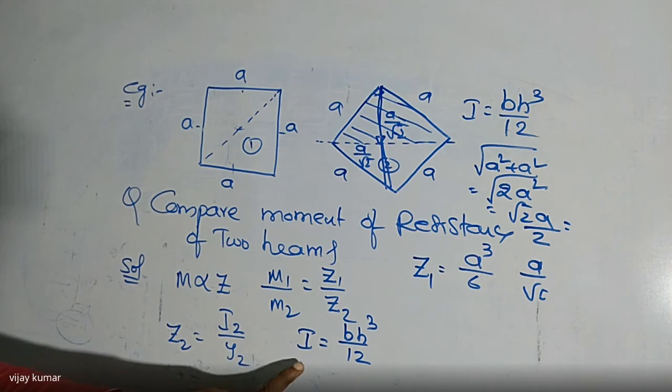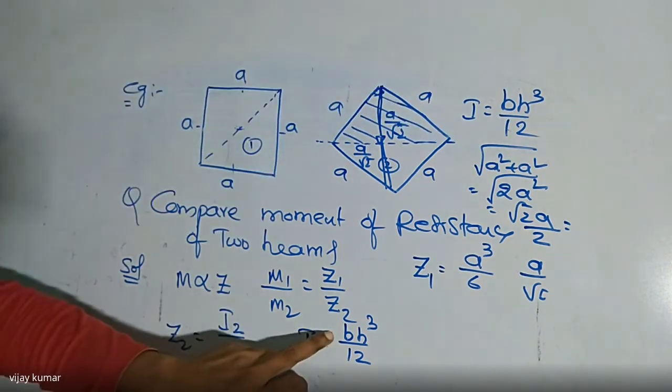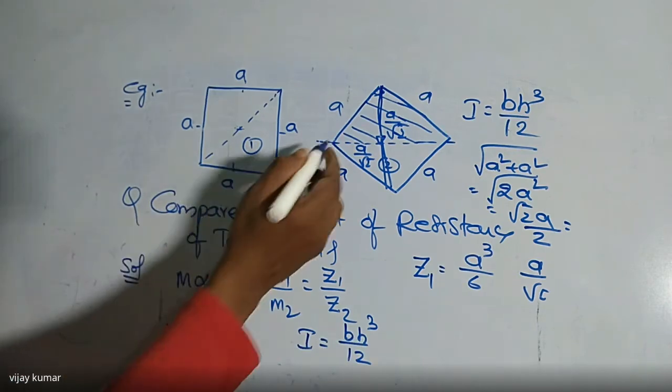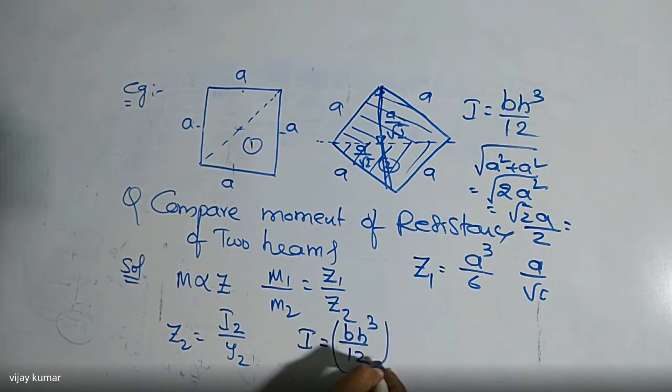So here, what is the I value of this half portion? The I value of this half portion is B into H cube by 12. So what is the total I value here? It is into 2 times. Then how much do we get now?